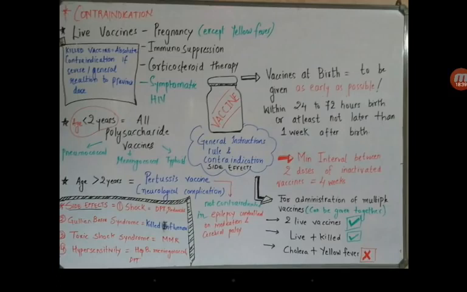Pregnancy is the part where we don't want such infection to occur, as it may cause damage to the fetus, right? We don't want any toxic reaction occurring due to live microorganisms. So we are contraindicating live vaccines in pregnancy.